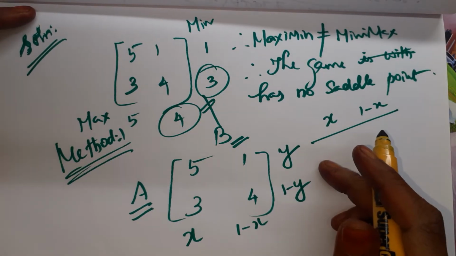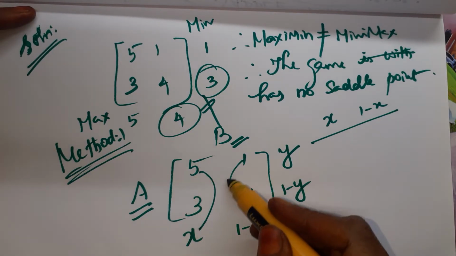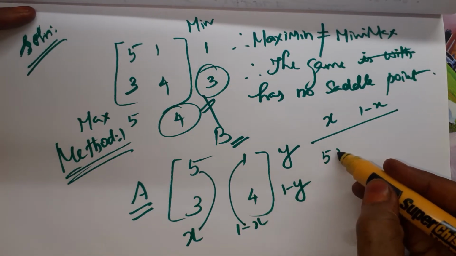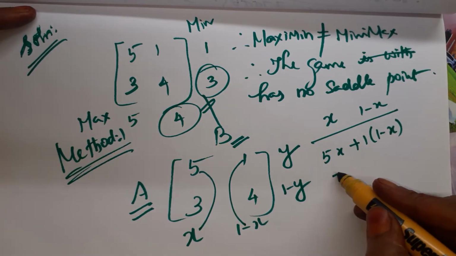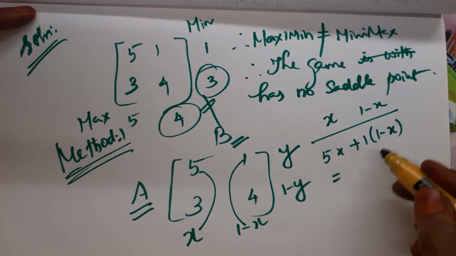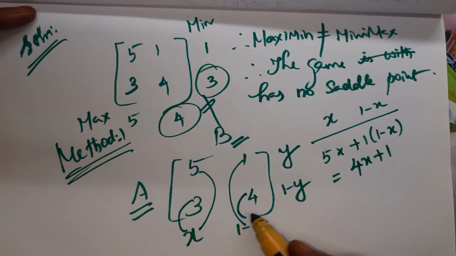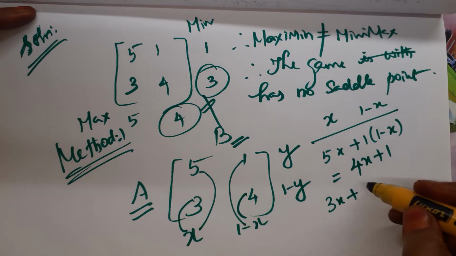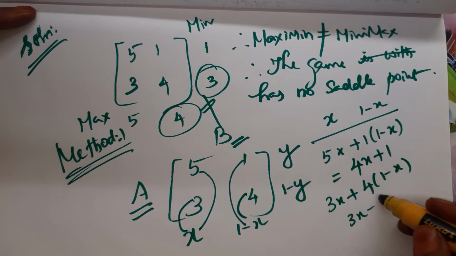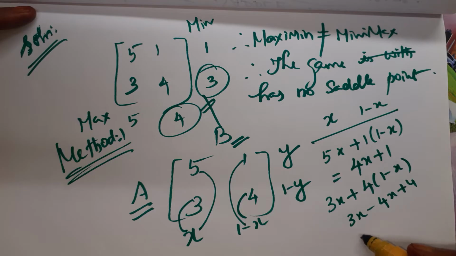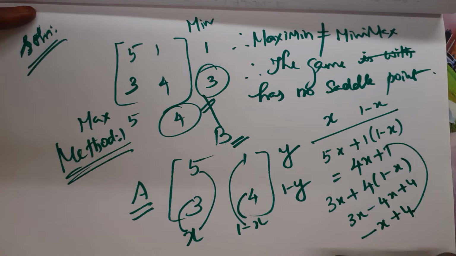Okay. So we have to write the equations now. We just multiply these coefficients and add. So 5 into X plus 1 into 1 minus X. This is the first condition. On simplification, we get 5x minus x, that is 4x plus 1. Then these two: 3x plus 4 into 1 minus x. So 3x minus 4x plus 4, so it is minus x plus 4. These two are equal.